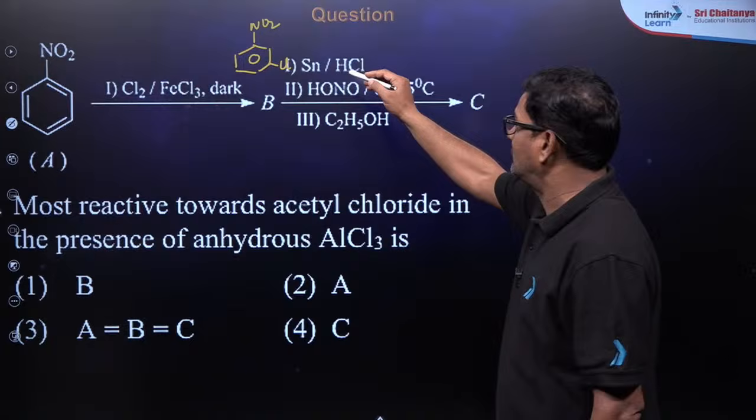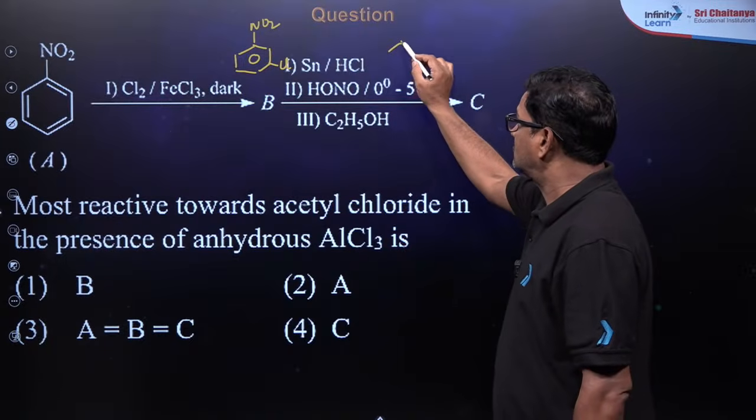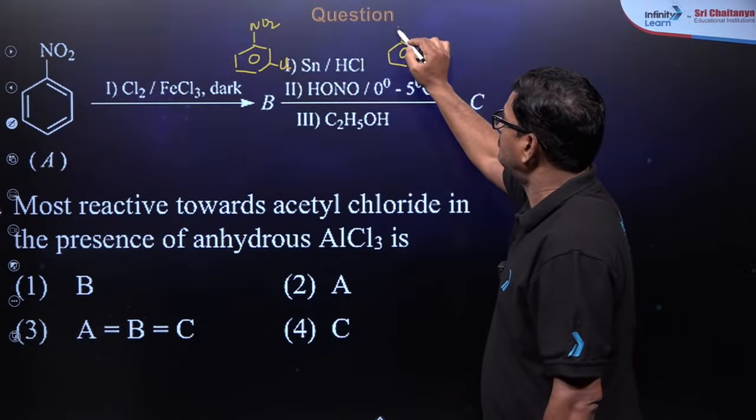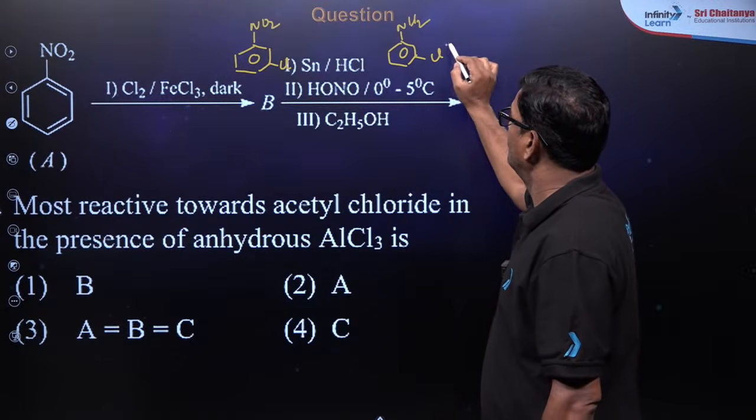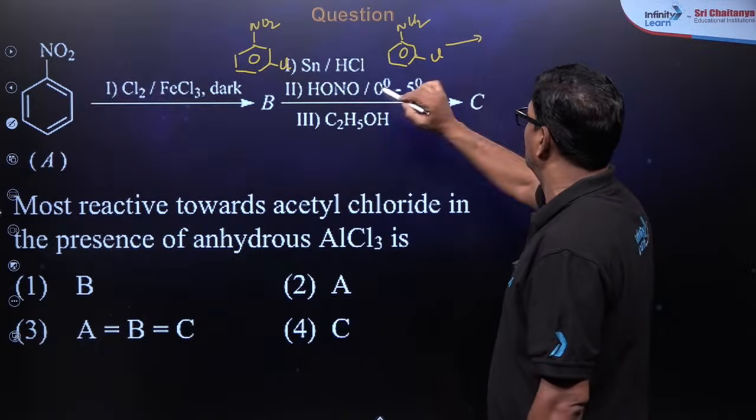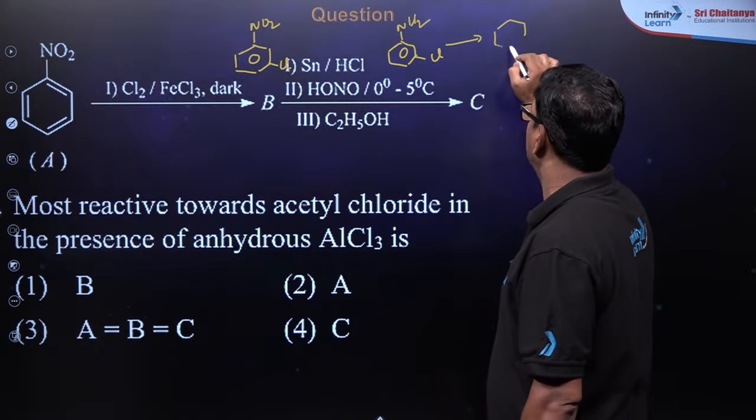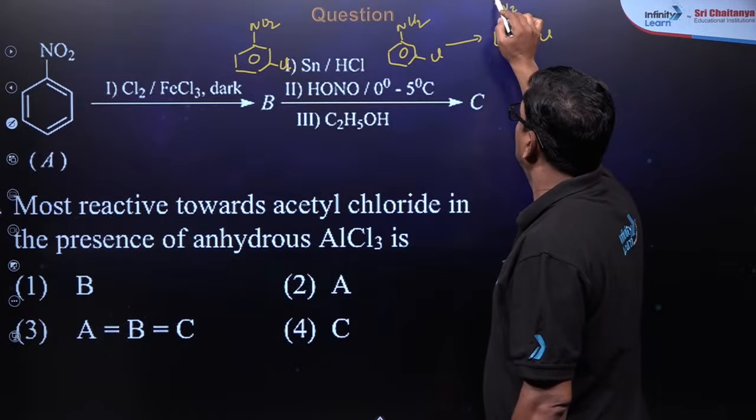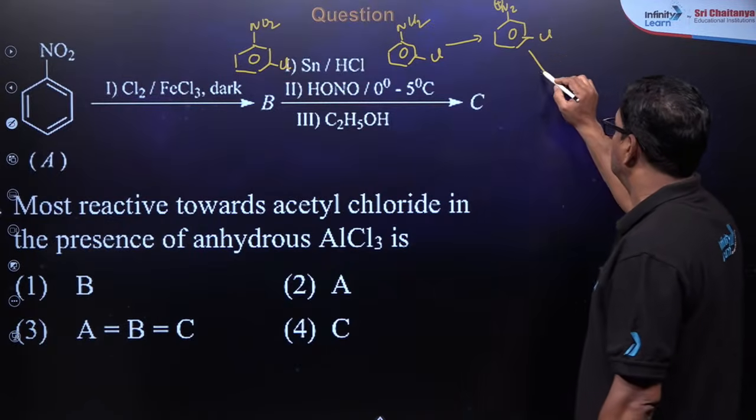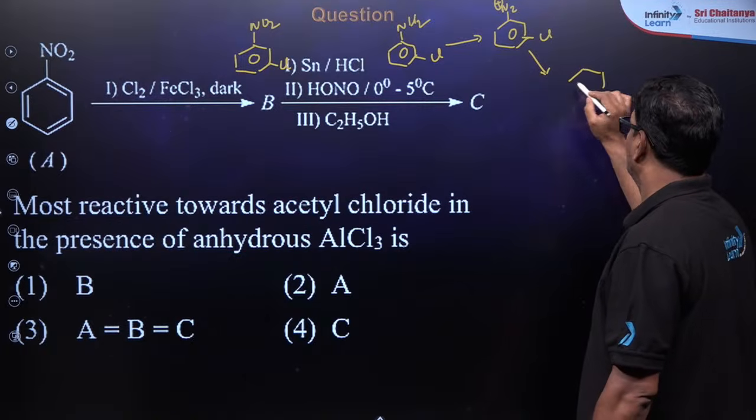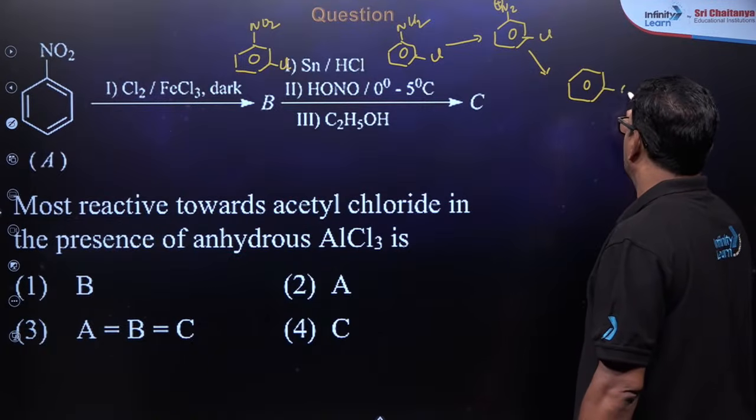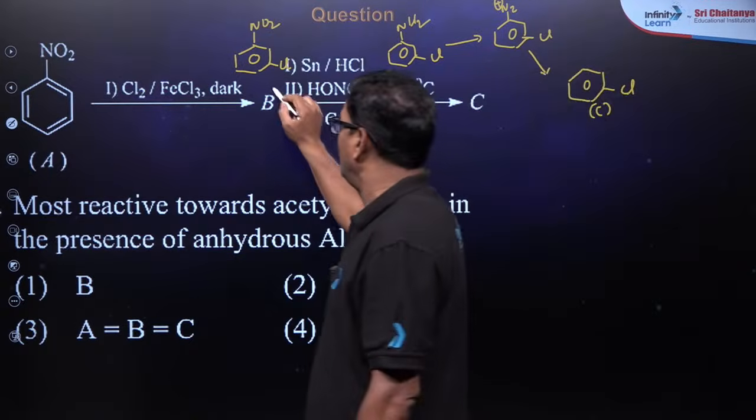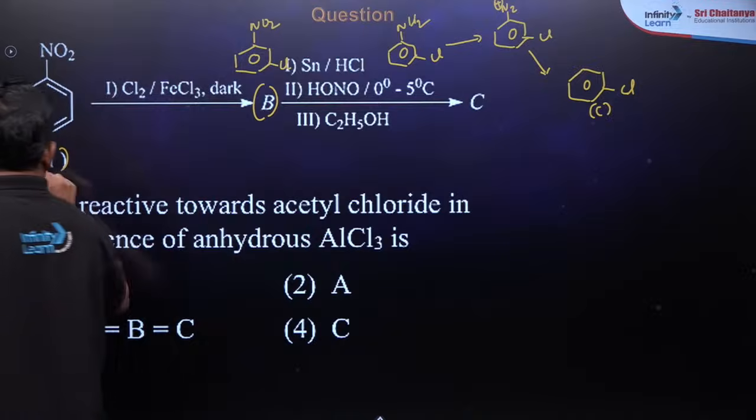Now it is treated with Sn/HCl, giving chloro aniline with NH2. It is treated with HNO2, so diazonium salt. It is treated with C2H5OH for reduction. So you will be getting chlorobenzene. So this is your C, among these this is your B and this is your A.